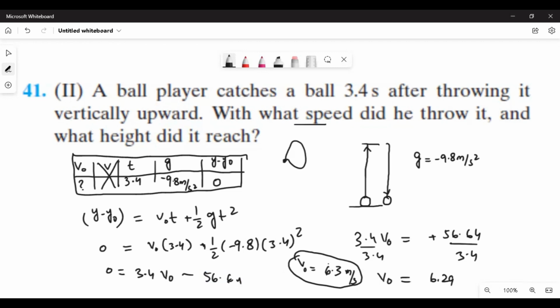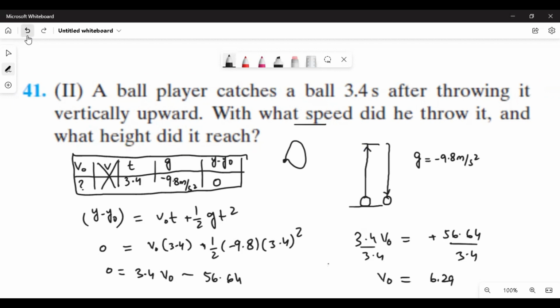Can you give me please the calculator? 0.5 times negative 9.8 times 3.4 squared. Could you please calculate? So this is 0.5 times negative 9.8 times 3.4 squared. This answer is 56.64. That was correct. So the first answer, 56.64, was correct.